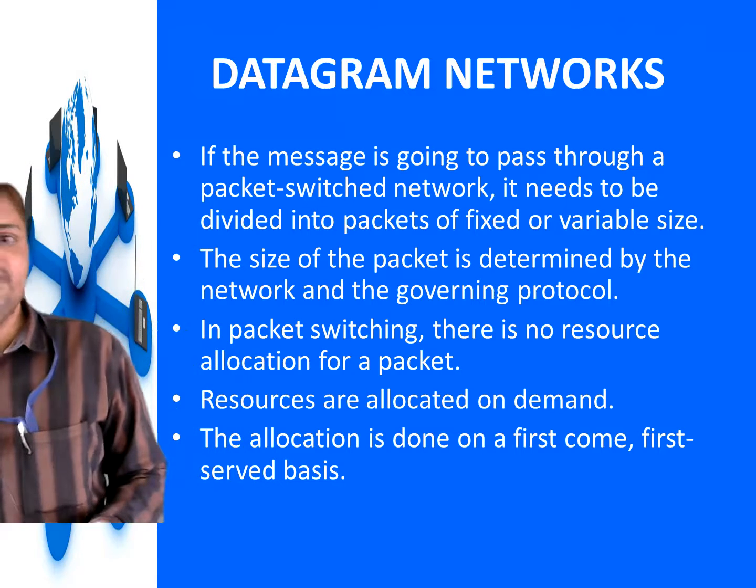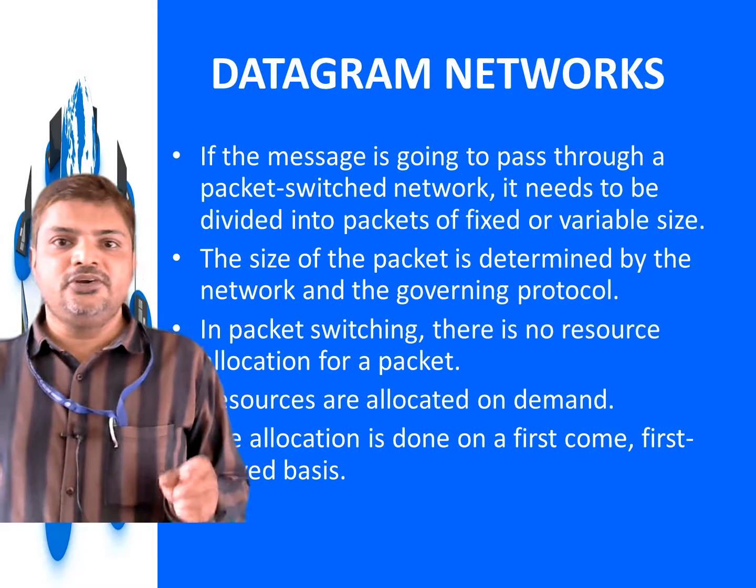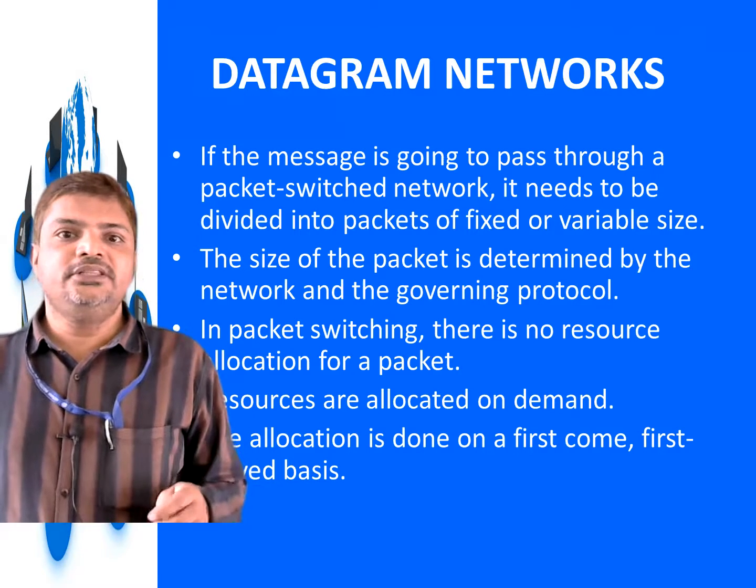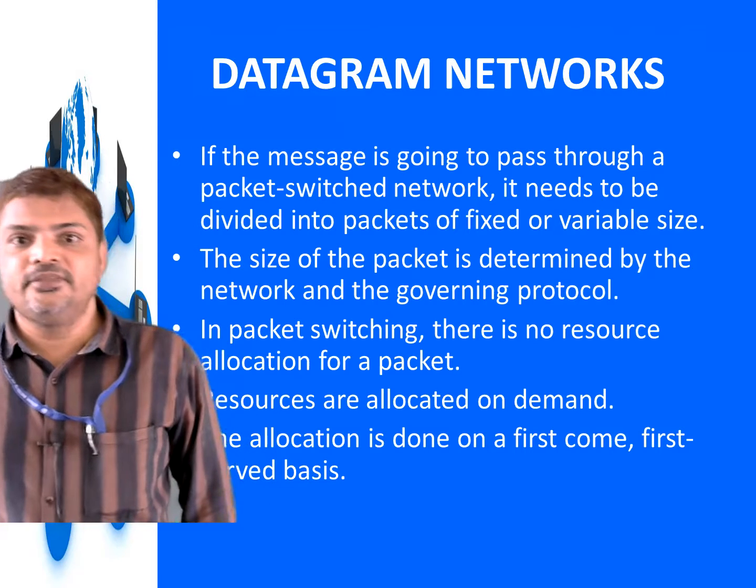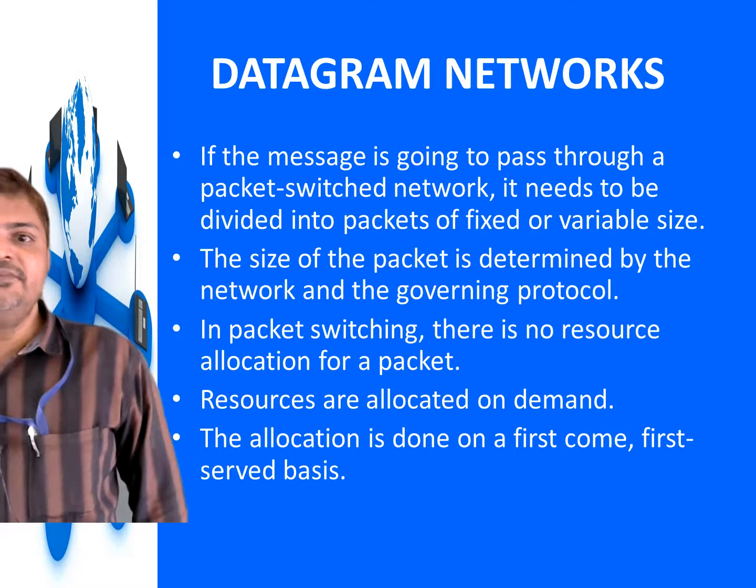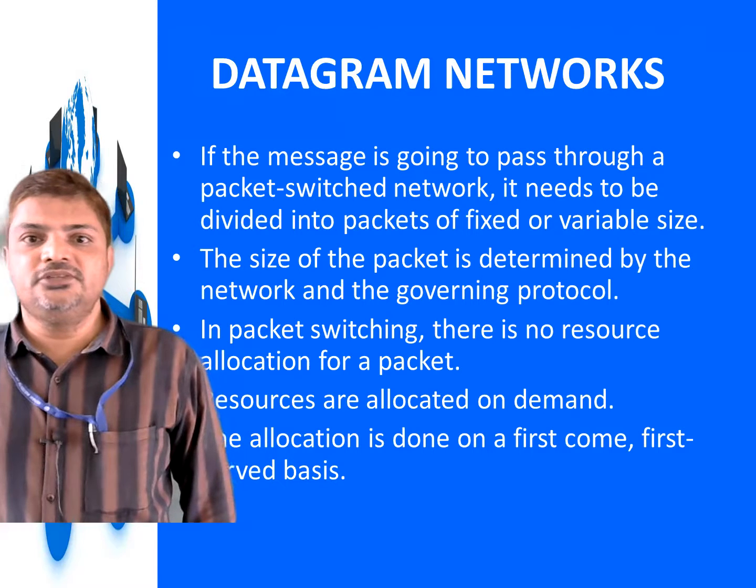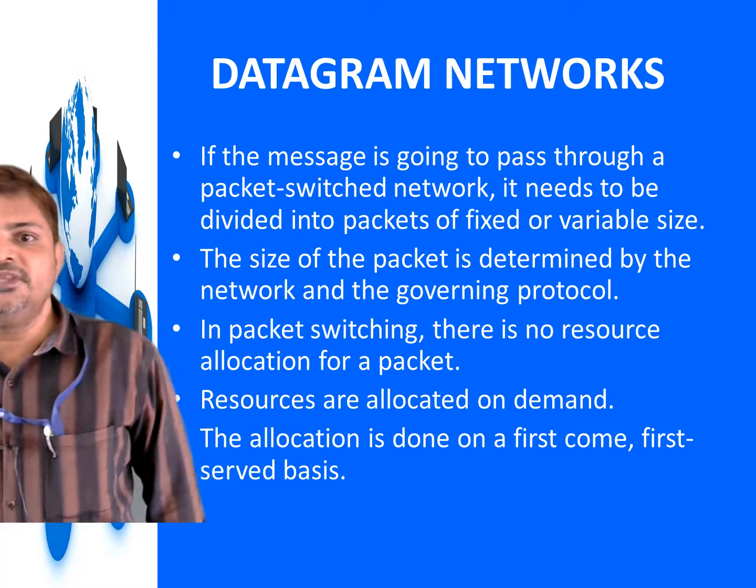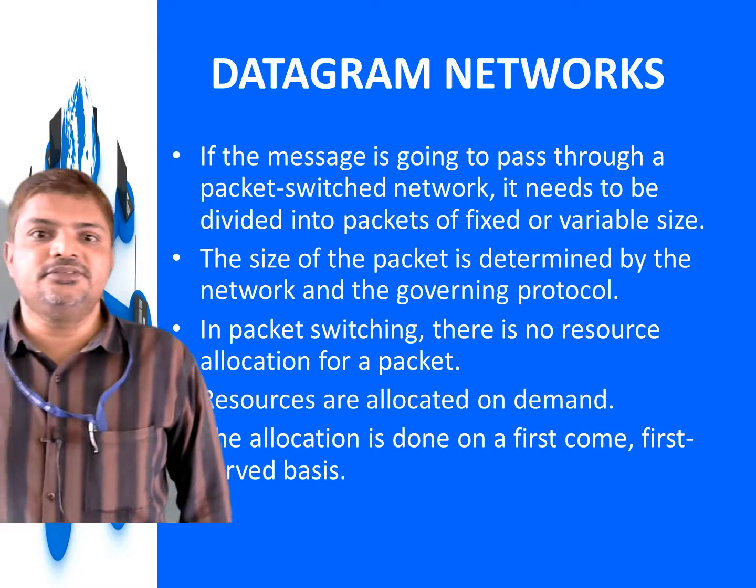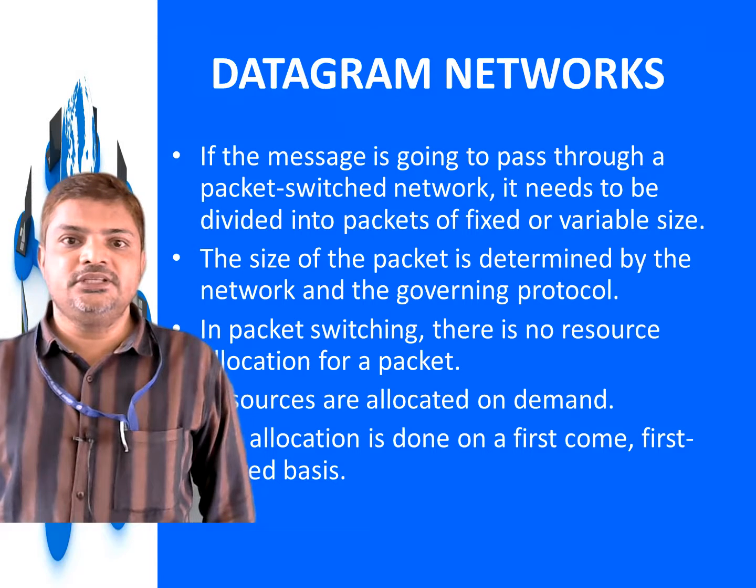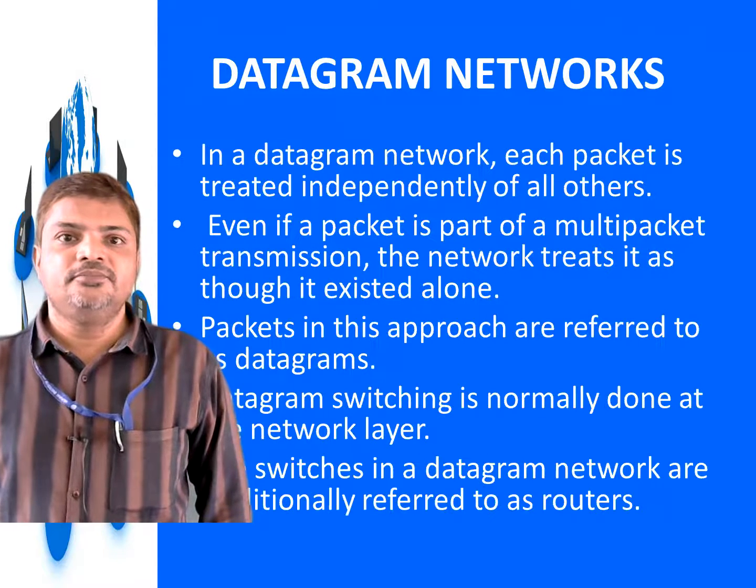There is no allocation for a packet. There is no allocation for the resources during packet switching. Resources are allocated on demand. So in packet switching, in datagram networks, resources are allocated on demand. The allocation is done on a first come first served basis.